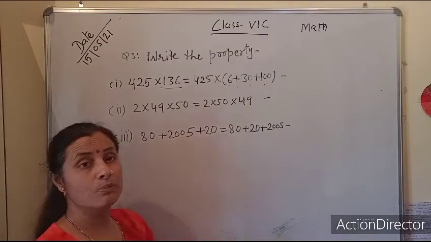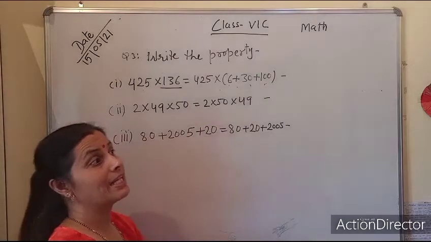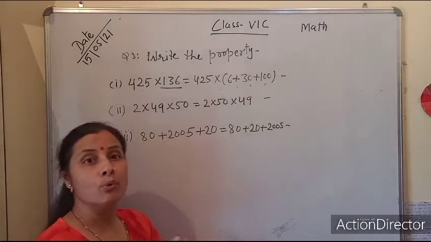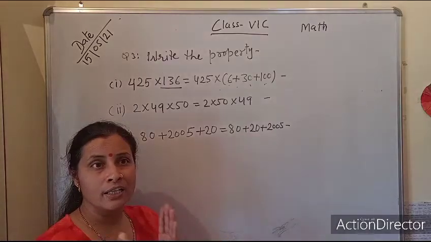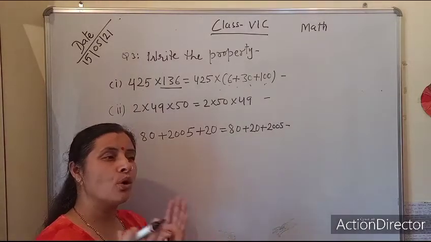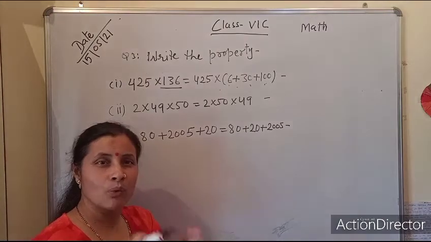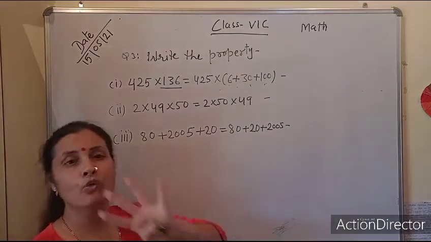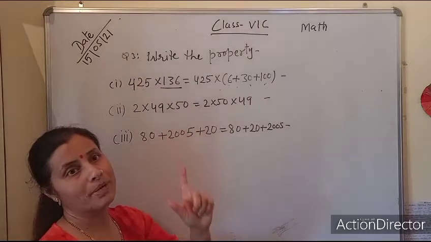Alright, so how many properties did I explain to you? That was closure property, associative property, commutative property and distributive property. And zero additive property, inverse property. These two were different, but basically I explained 4 properties. And you have to focus on those 4 properties only.